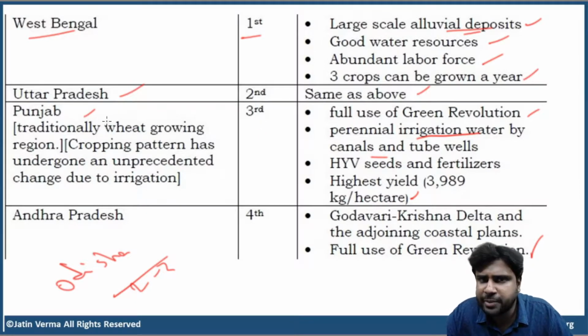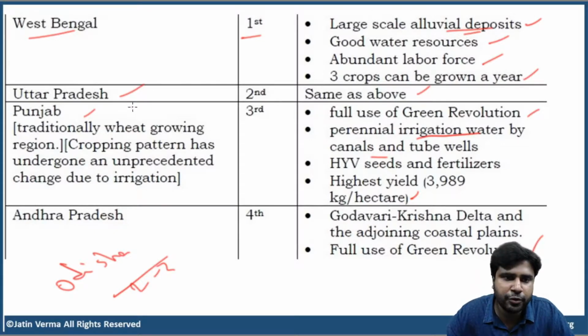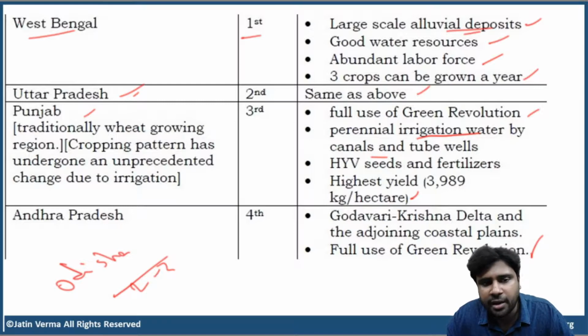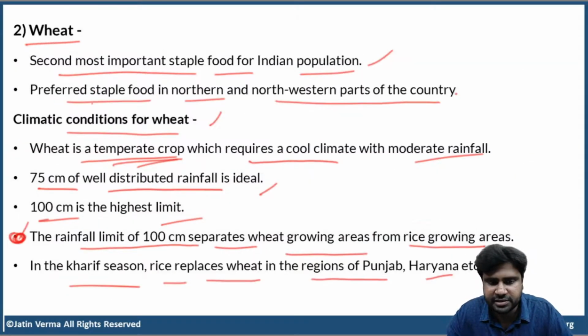But as soon as I say Punjab, people immediately think about wheat, right? Even for Uttar Pradesh, people immediately think about wheat. Then how come Punjab and UP are producing rice? This is the answer for that. In Kharif season, rice replaces wheat in regions of Punjab, Haryana, UP. Okay.